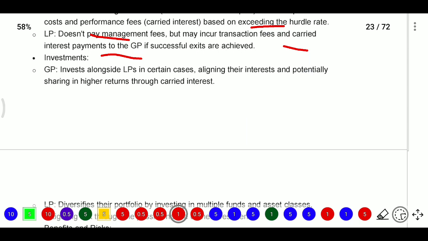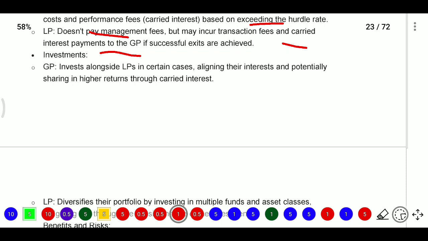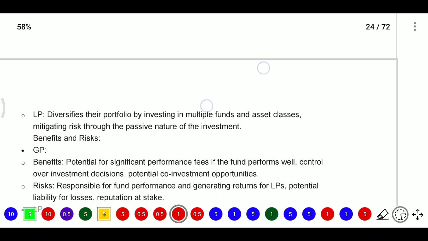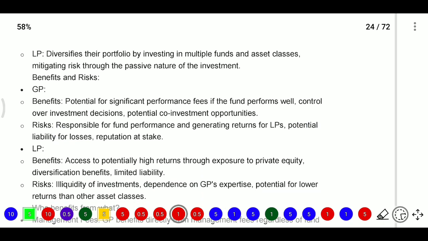So next, investments. How is the investment made? The general partner invests alongside LPs in certain cases, aligning their interest and potentially sharing in high returns through carried interest. The LP diversifies their portfolio by investing in multiple funds and asset classes, mitigating risk through the passive nature of the investment. If a person does not want to take more risk, he will go with these cases. What are the benefits and risks for these general partners and limited partners?